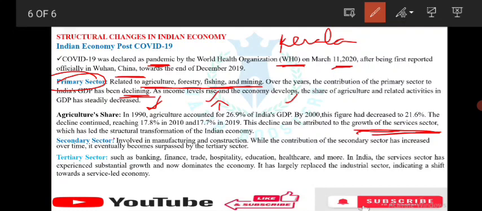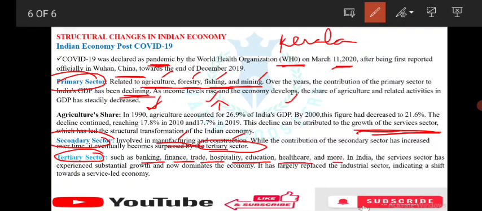What is the secondary sector? It is involved in manufacturing and construction. Here we were discussing agriculture, forestry, fishing, mining; here, manufacturing, construction. While the contribution of the secondary sector has increased over time, it has eventually been surpassed by the tertiary sector. Again, we are discussing the tertiary sector, which is services: banking, financing, trade, hospitality, education, healthcare and more.